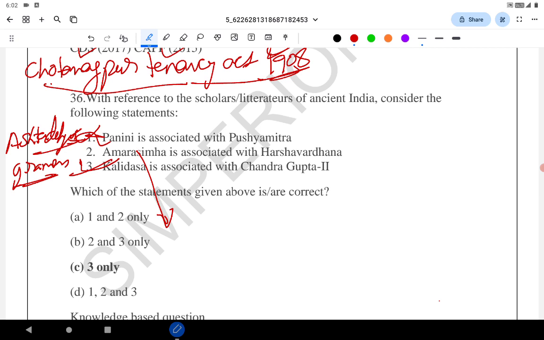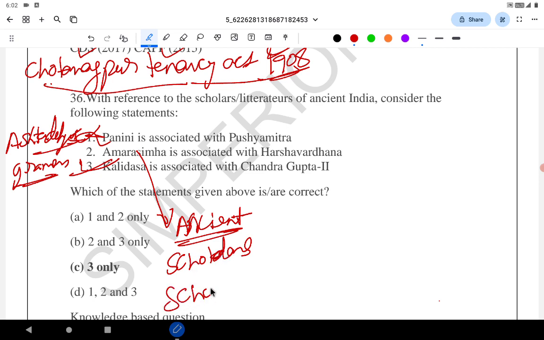Kalidasa's famous works are Abhijnana Shakuntala, Malavikagnimitra, Raghuvamsha, Kumara Sambhava. Mainly the four works. Please, for all the ancient scholars, remember their contemporary kings, whether they are court poet of which of the kings, and their works.